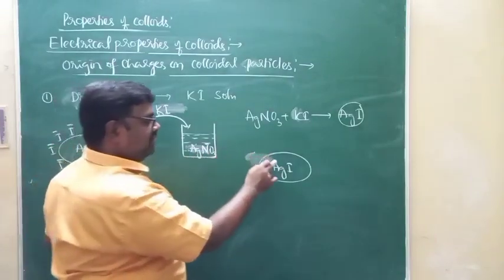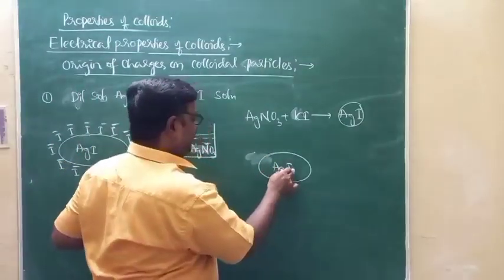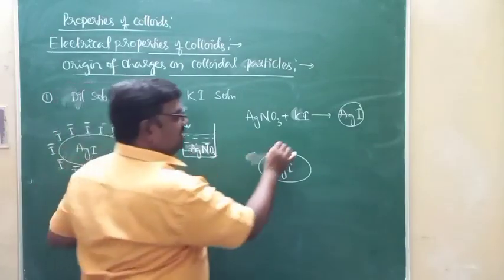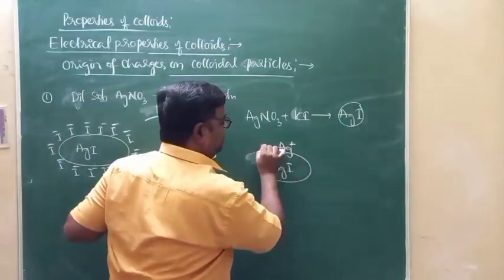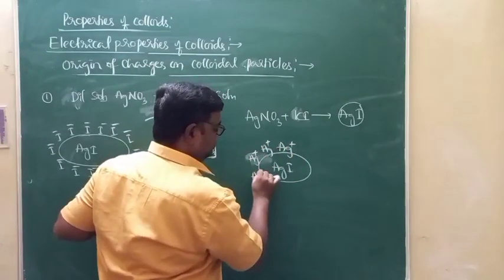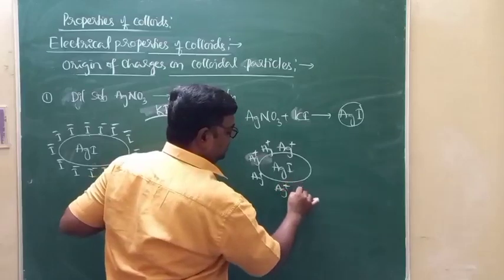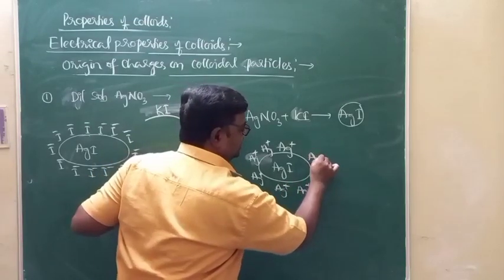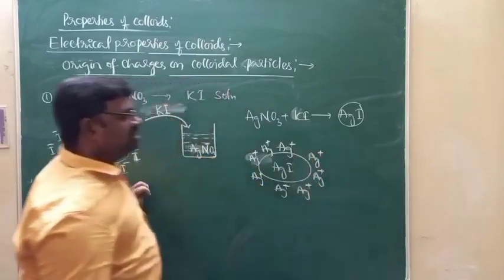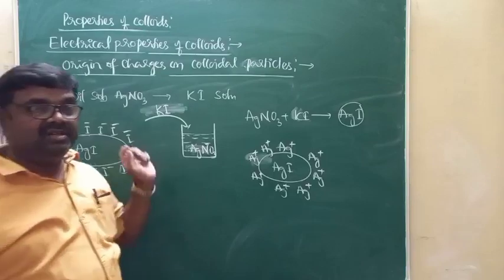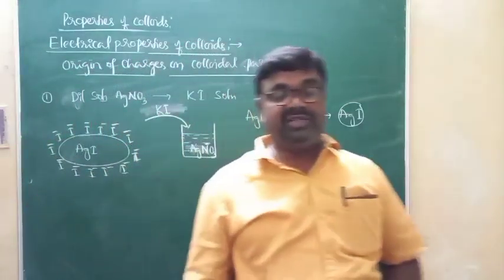But for this precipitate silver iodide, Ag plus ions are common. Therefore, Ag plus ions will be adsorbed on the surface of silver iodide. That results in the formation of positively charged silver iodide salt. Just observe the method of preparation of silver iodide salt.